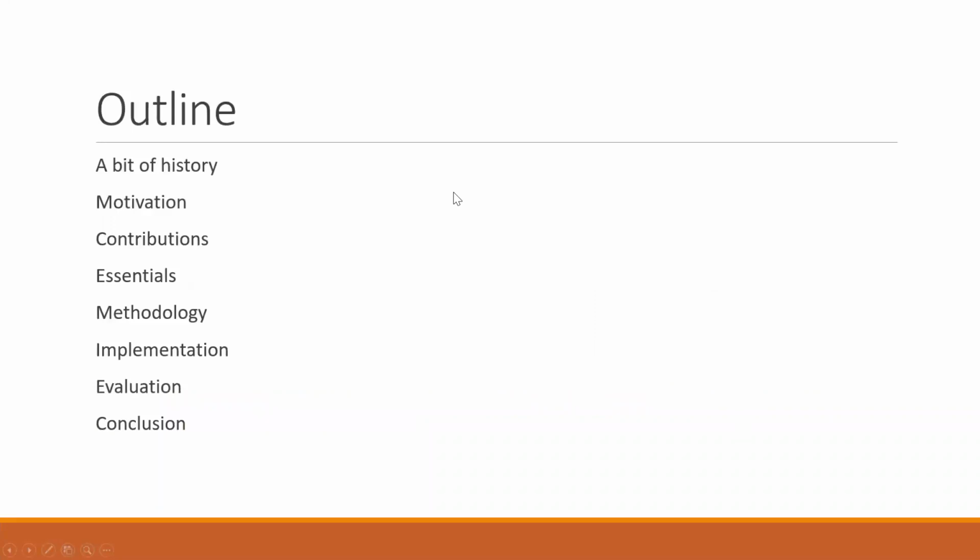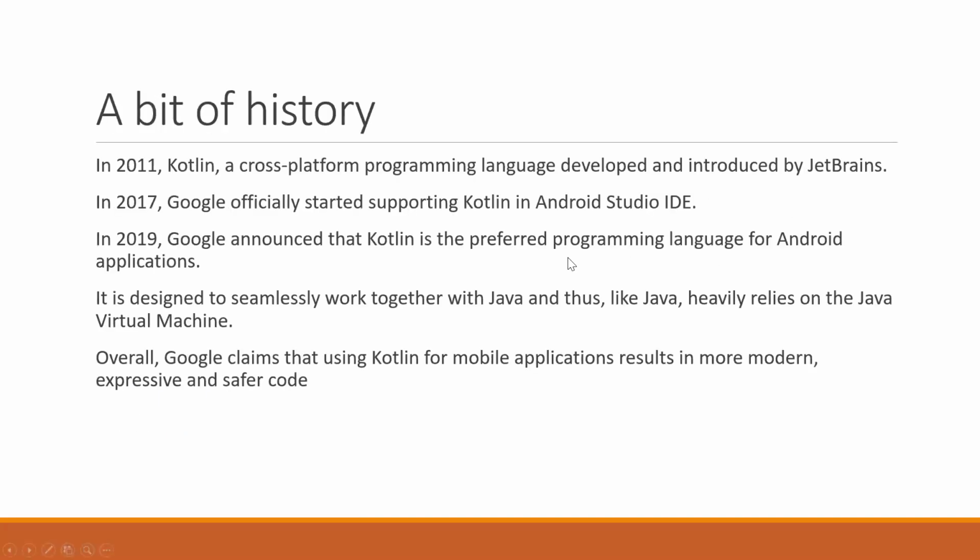The outline of my talk consists of these points. First, I'll talk about the history, our motivation, our contributions, some of the background information essentials, our methodology, the implementation, the evaluation that we conducted, and finally, I will end up with the conclusion.